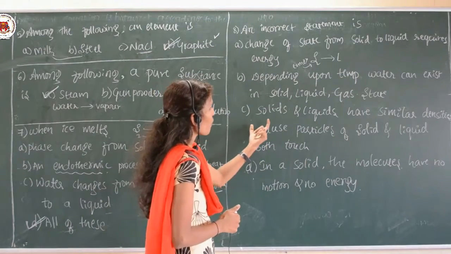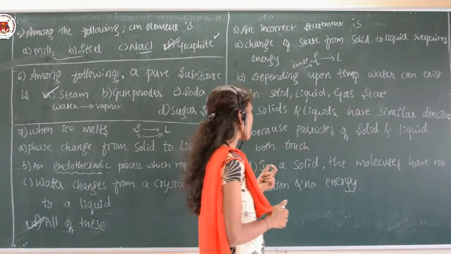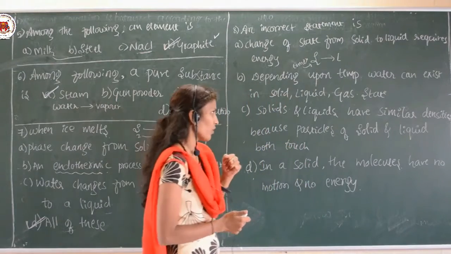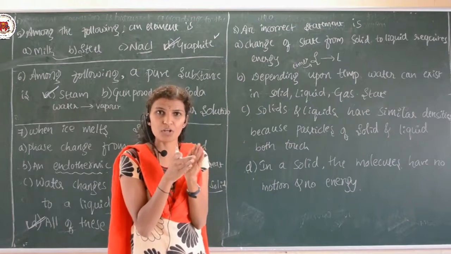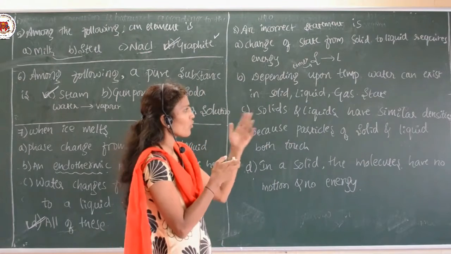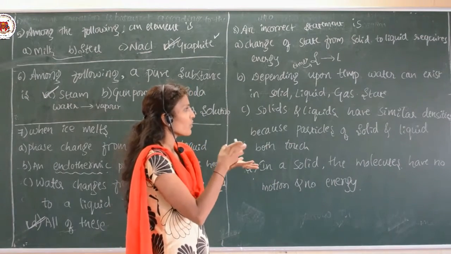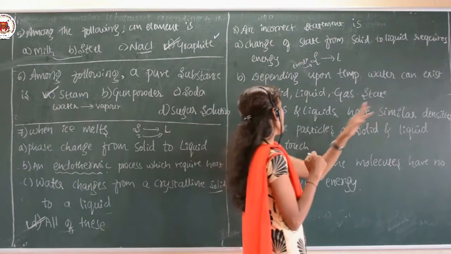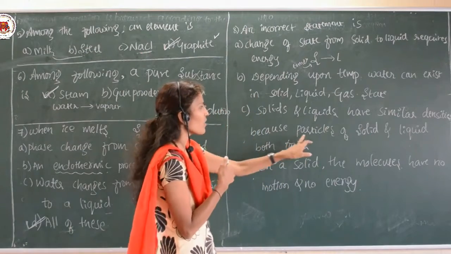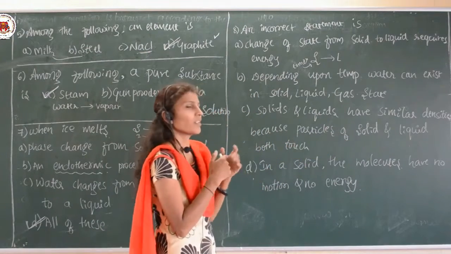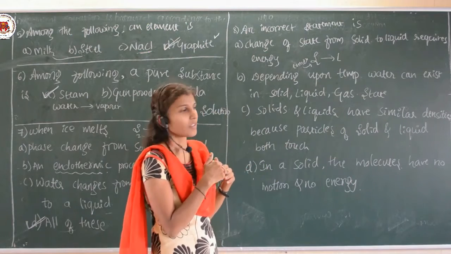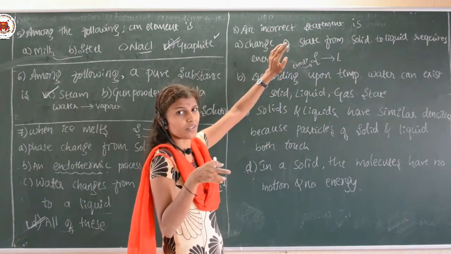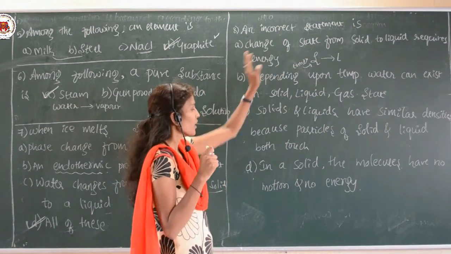And next, the solids and liquids have similar densities because the particles of solid and liquid both touch. Here, in case of solid, the particles are close, in case of liquid, the particles are close. It means the densities are similar. Solids and liquids have similar densities because the particles of solid and liquid both touch. So, this is also correct. And last, the question is to find out the incorrect.